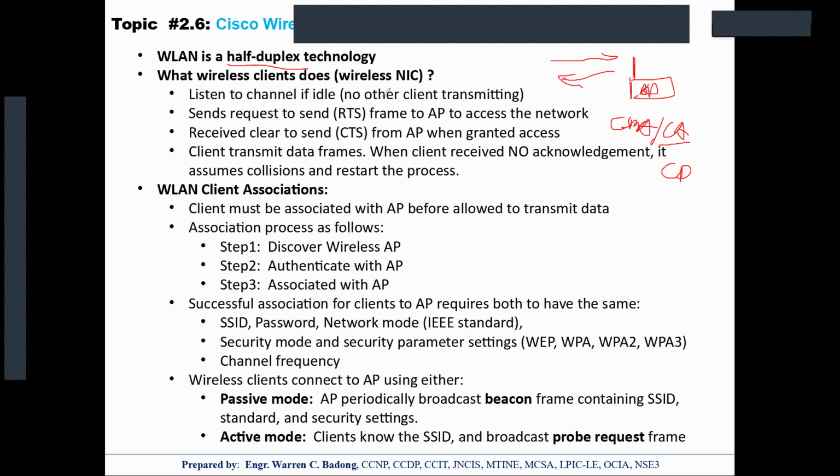So these are control frames that are being used by the wireless NIC. If the client is associated with your AP and wants to transmit data, it will need to send a request to send to the AP.